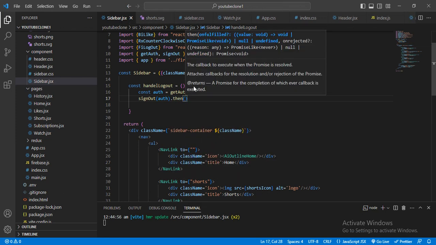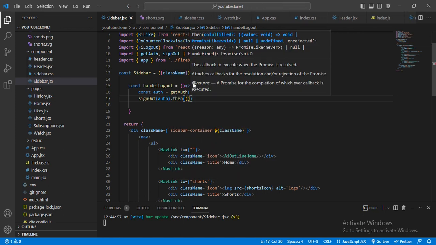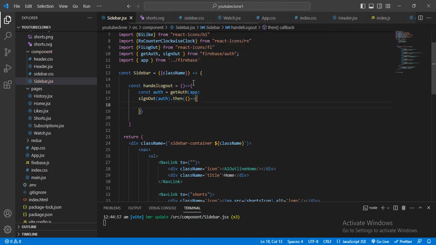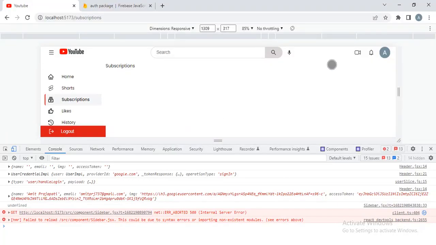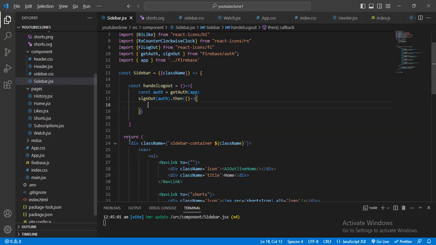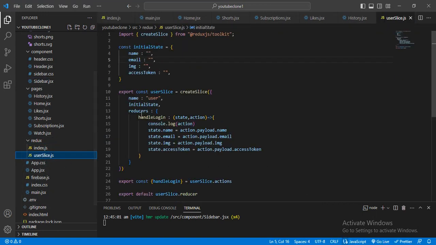If this part is done, then I want to clear all the values which I had set. For that I want to call the redux function which I created in the redux folder, in the user slice. Now I want to call this handleLogin, and pass all these values as empty.